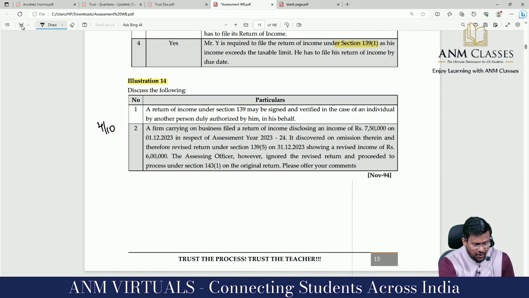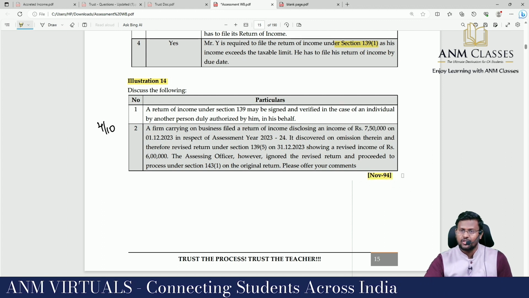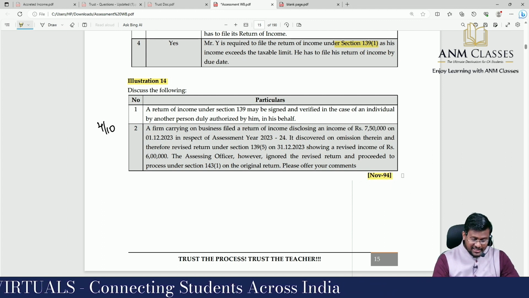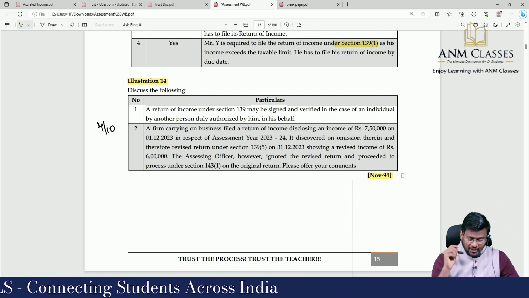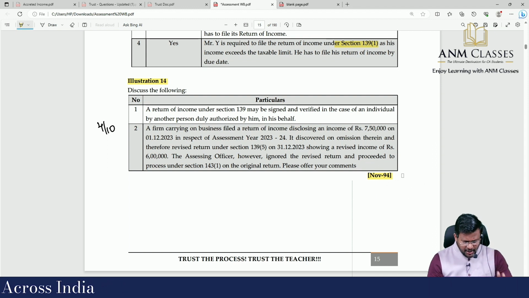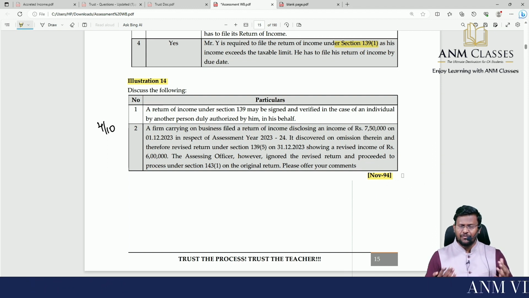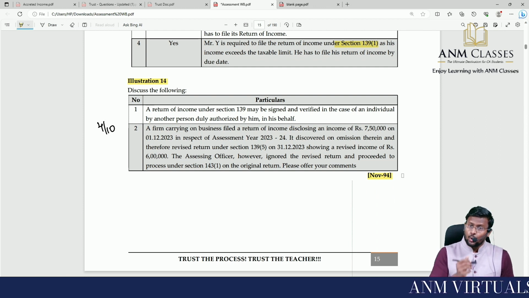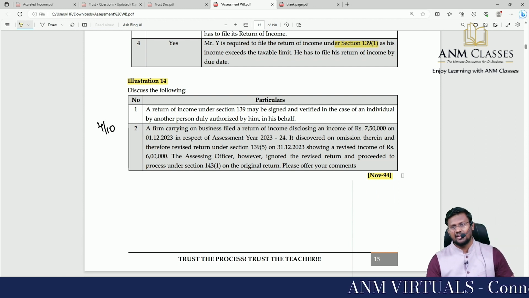This is a November 1994 question. Discuss the following. A return of income under section 139 may be signed and verified, in case of an individual, by any person duly authorized by him on his behalf. For example, if an individual is filing a return of income, who can sign the return is the question.